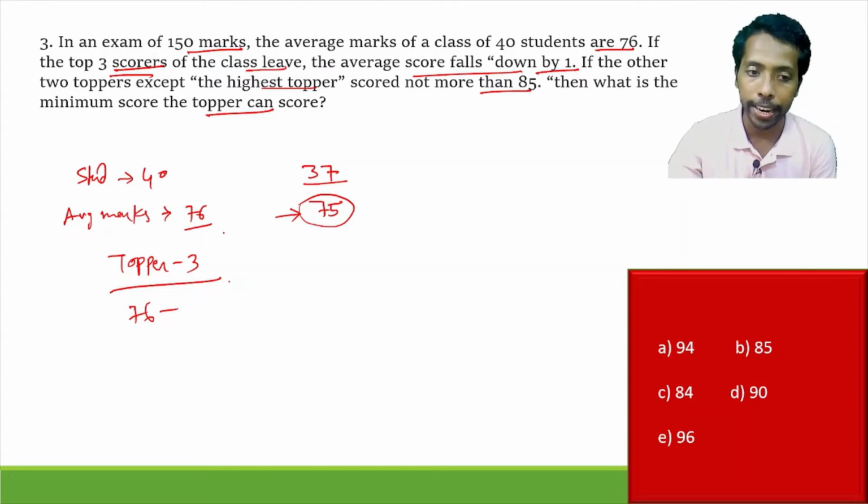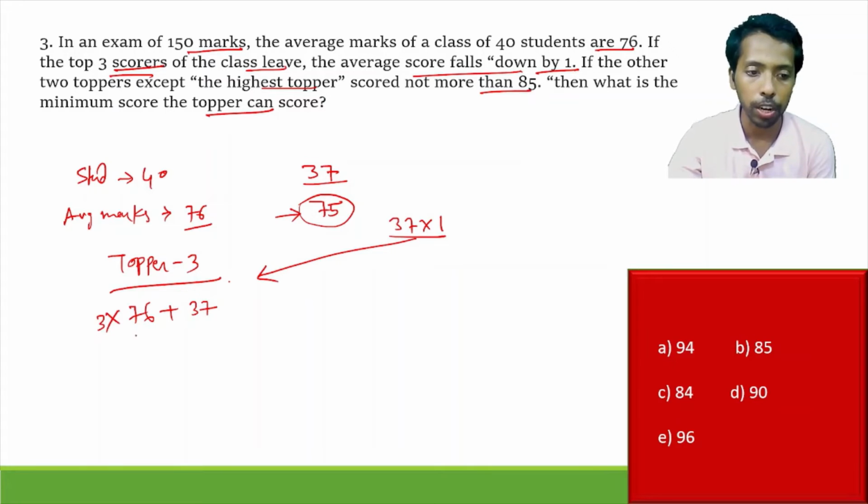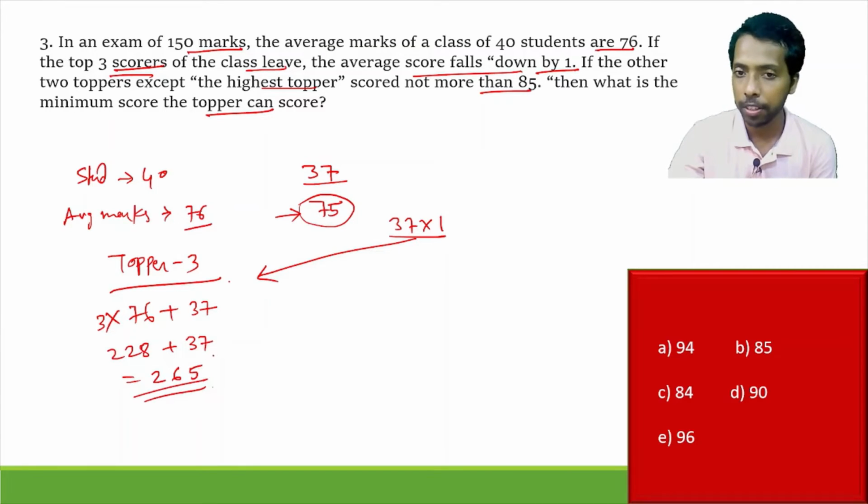This will add to the topper part. There are 37 students, so one less in average: 37 multiplied by 1. This less part goes to the topper section, that is added here, 37, right? So this is the total score: 228 plus 37 gives us 265. This is the total of the top 3 scorers.